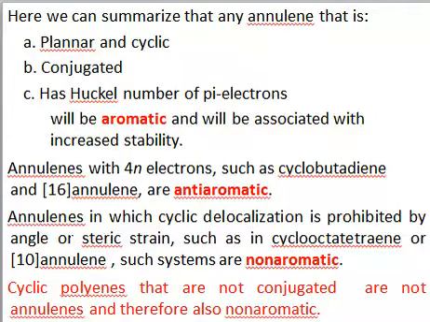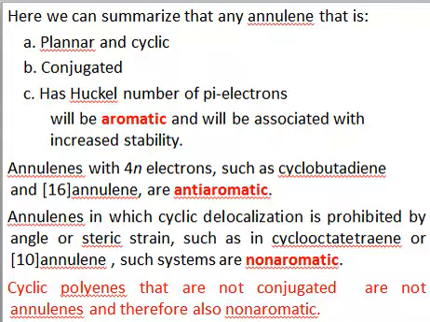In case of annulenes, they are cyclic and conjugated, but the problem is that they are not planar. Since they are not planar, they cannot have delocalization, therefore they are considered non-aromatic. Now we have conditions.